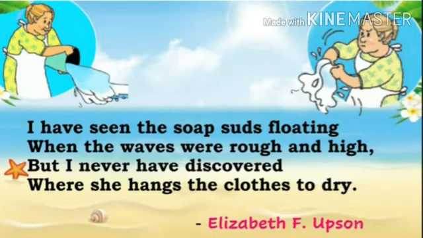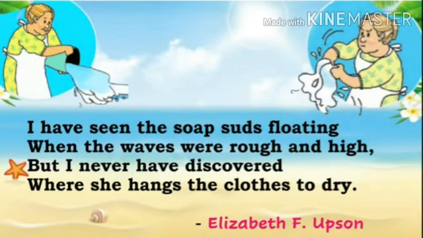And she is also adding so much bluing. That is why water is blue in color. And the poetess has also seen the soap suds floating on the waves. But the poetess is wondering that she has never seen clothes hanging to dry.